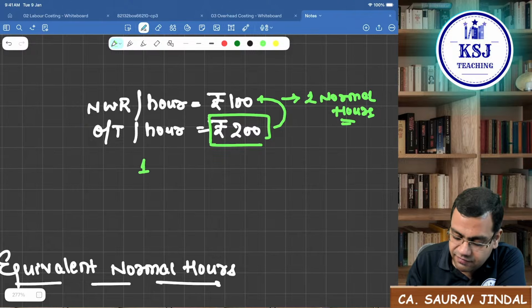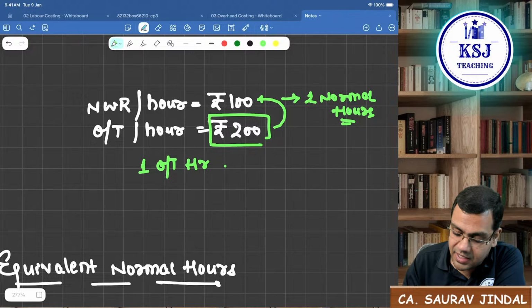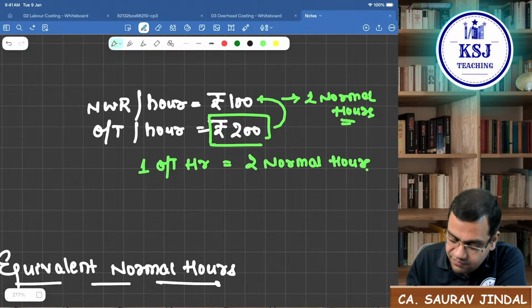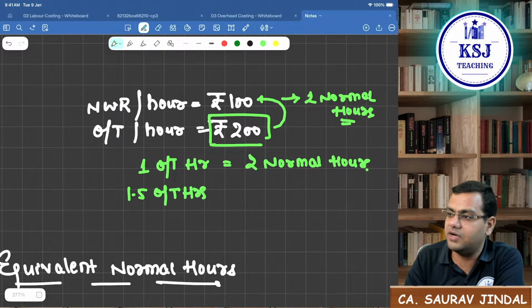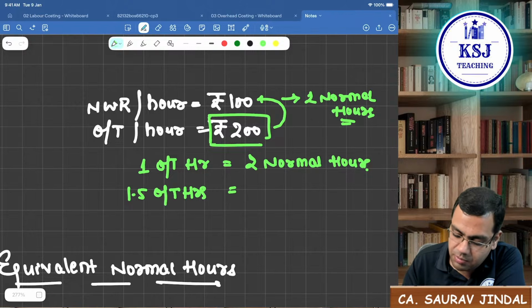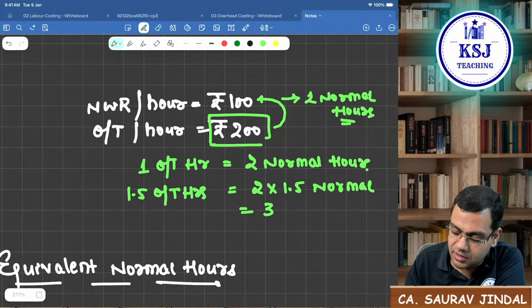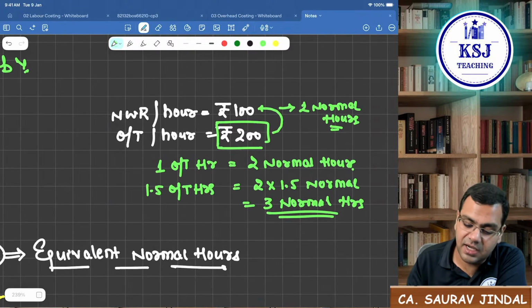So the earnings of 1 overtime hour is equal to 2 normal hours. If I have 1.5 overtime hours, that will be 3 normal hours. This is what we call equivalent hours.